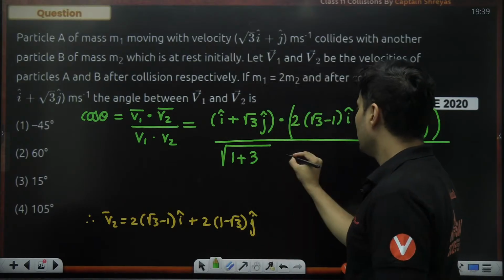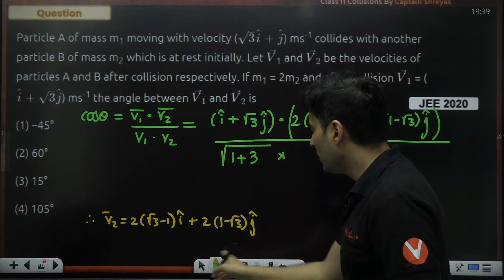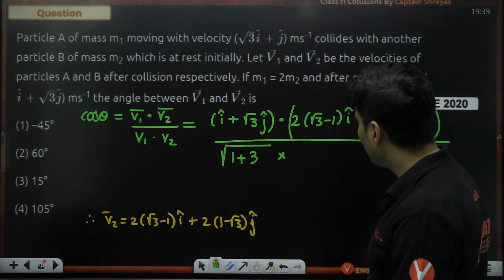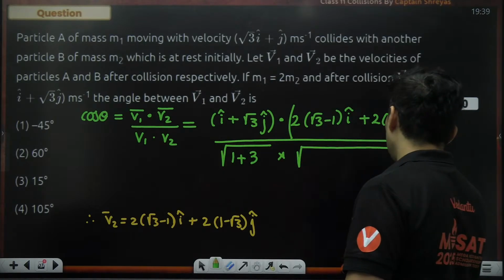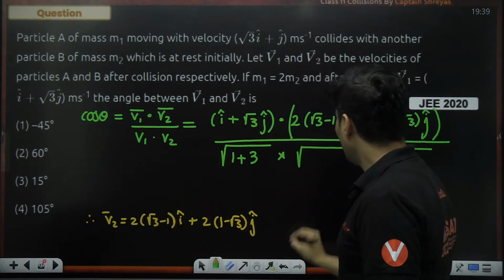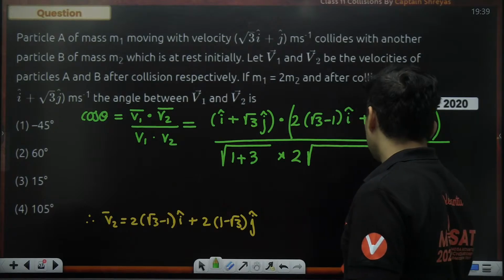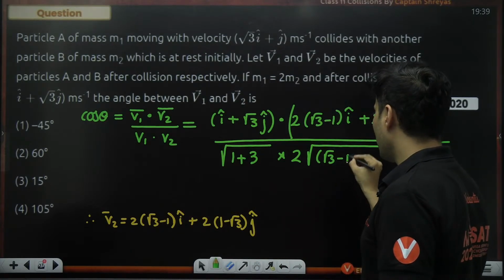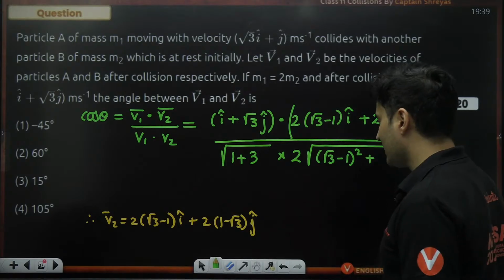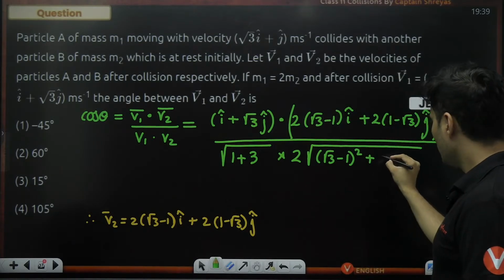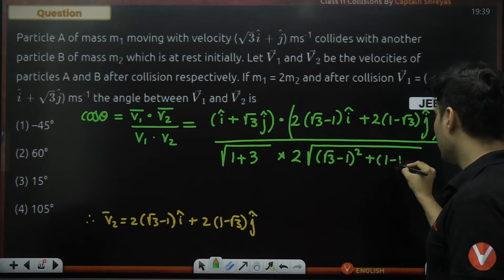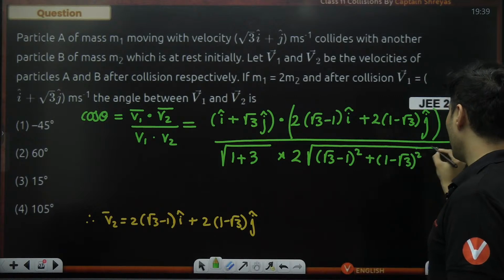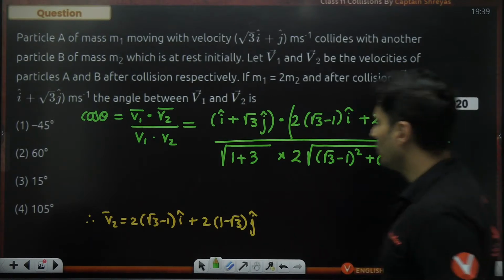Is that right? Multiplied by the magnitude of this vector. Wow, crazy. So 2 will anyways come outside, so forget it. Root of (root 3 minus 1) whole square plus (1 minus root 3) whole square.